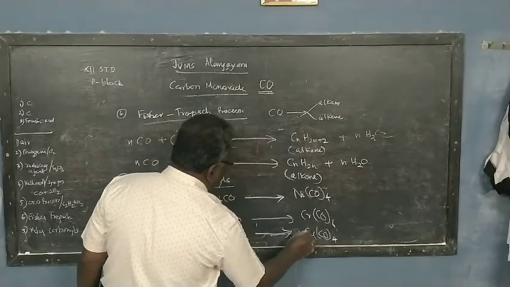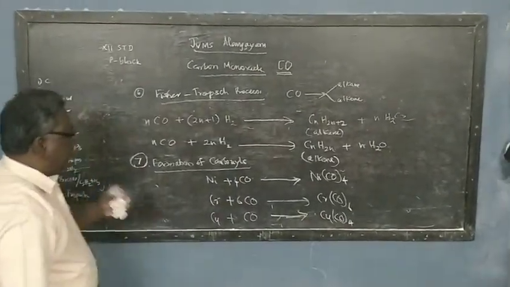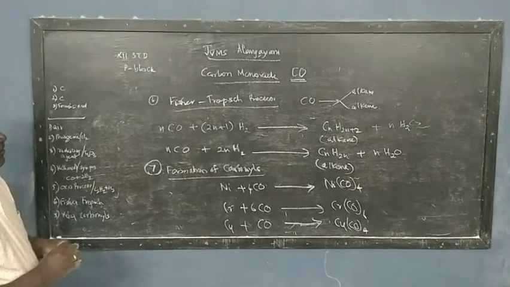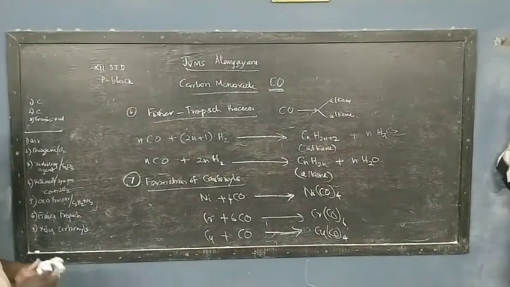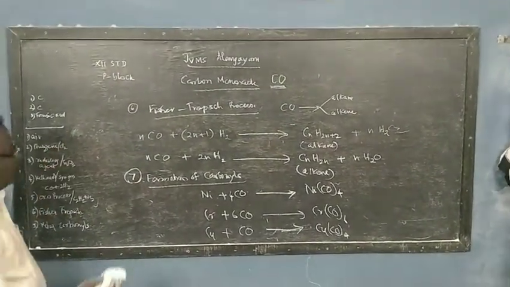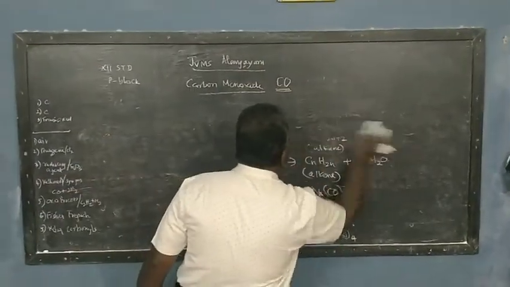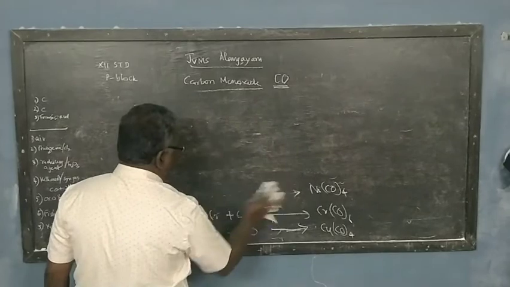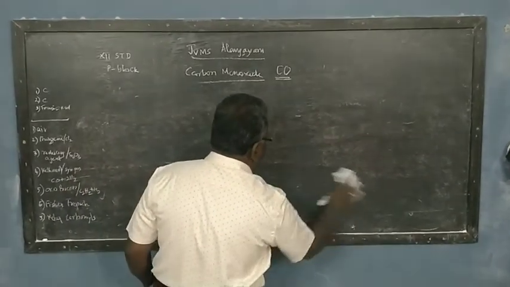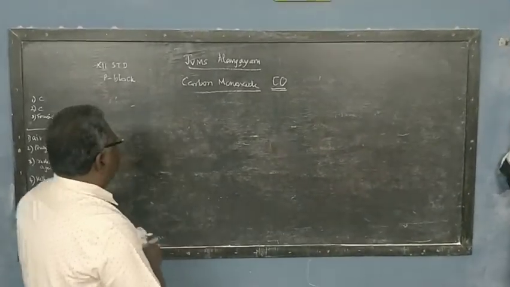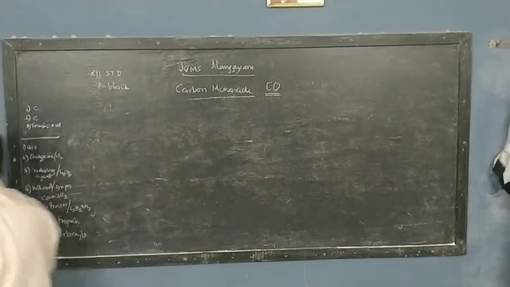So like that, it easily combines with metals, forming the carbonyl compounds. So those are the chemical properties of carbon monoxide. And finally, we write the structure of carbon monoxide.